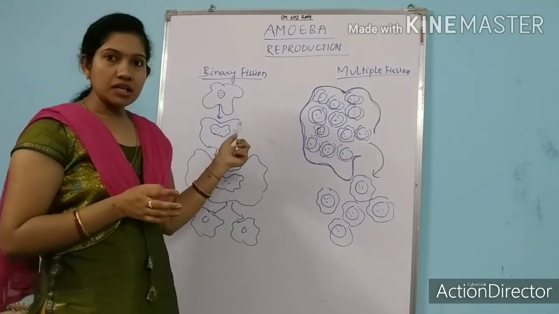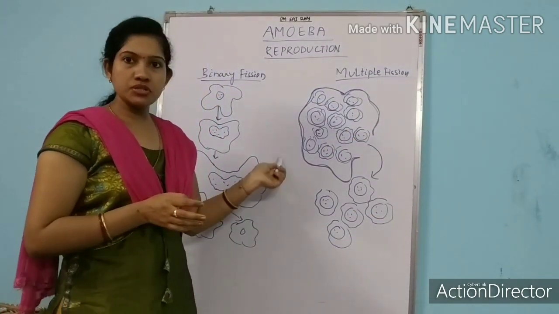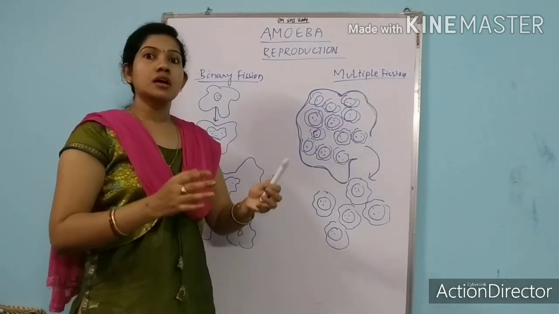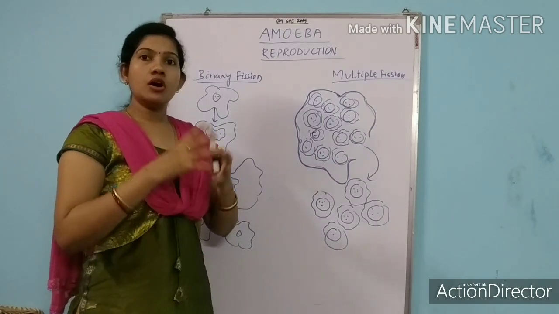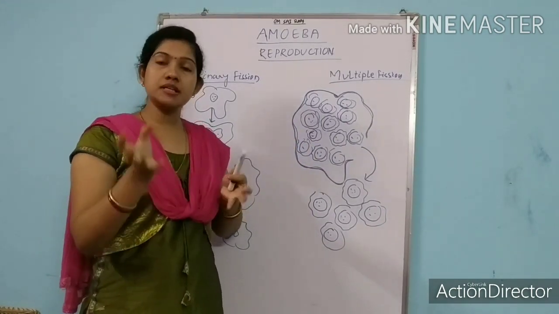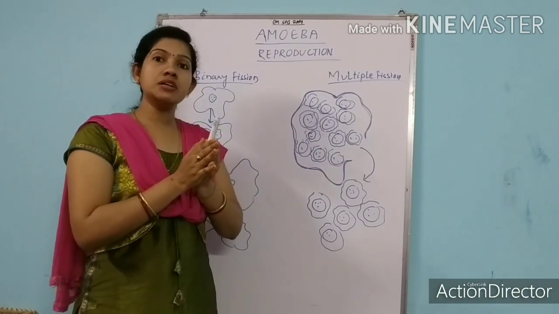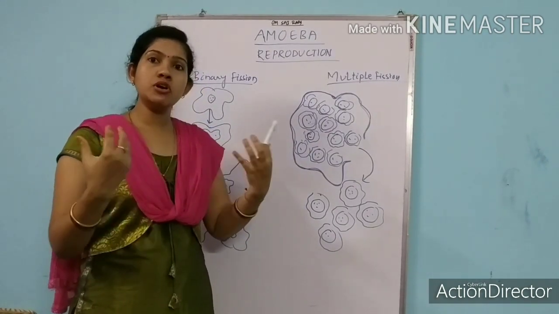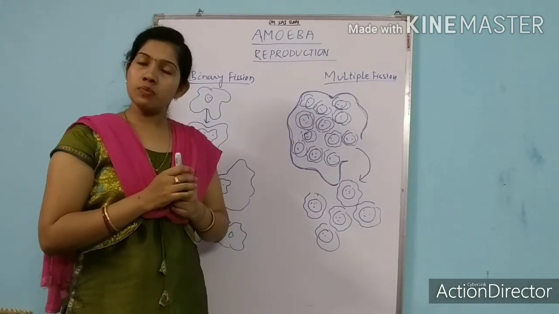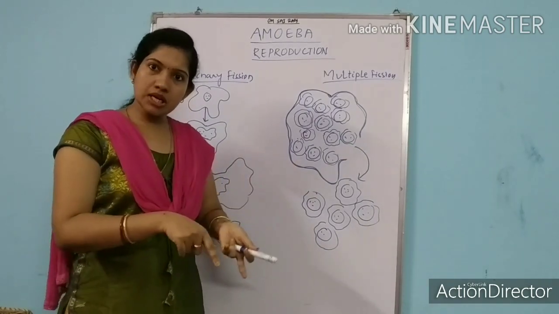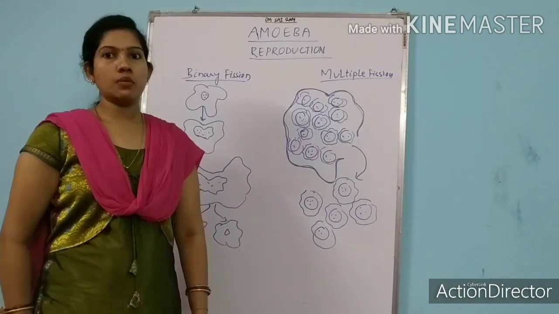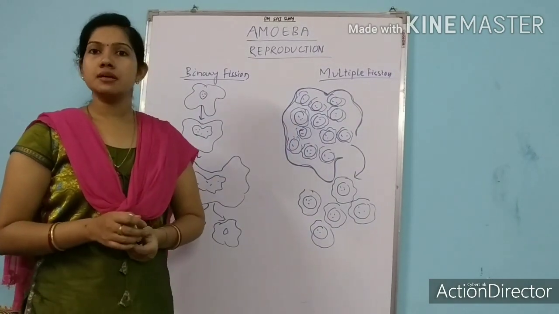As I said about binary fission, and as I said in multiple fission, at first it will form a cyst over its body. Then that cyst will protect the body of the amoeba. Inside the body of the amoeba there is one nucleus, the parent nucleus, and that parent nucleus undergoes several divisions to form daughter nuclei. Those daughter nuclei will be surrounded by the cytoplasmic content, and in favorable conditions the cyst will break and all the daughter amoebas will come out from the parent body. This process we call multiple fission.